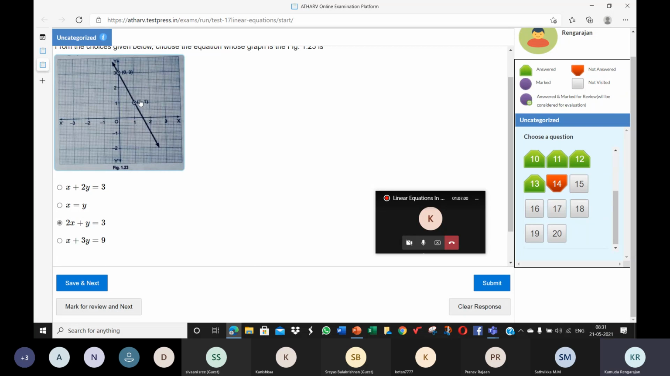Okay, so you can just try. Use (1, 1) here. 1 plus 3 is 4, it's not 9. And here also, 1 is equal to 1 happens here. But when you use (0, 3), x is 0, y is 3, and 0 is not equal to 3. Just because one point satisfies doesn't mean it can become the equation of the straight line. (1, 1) satisfies this equation, but (0, 3) does not. So this cannot be the equation of the straight line.